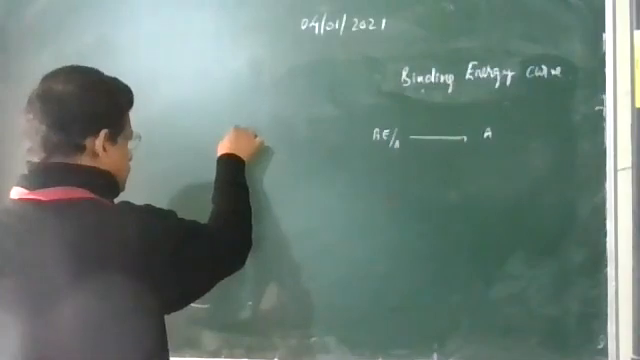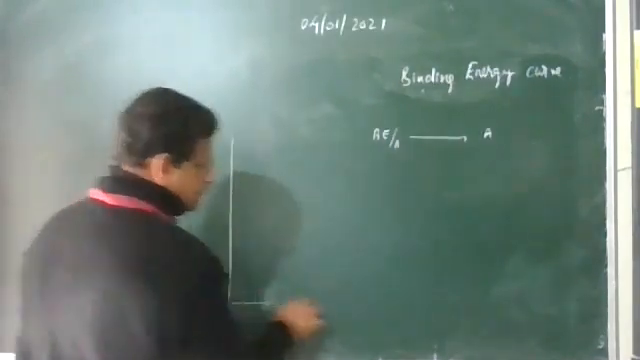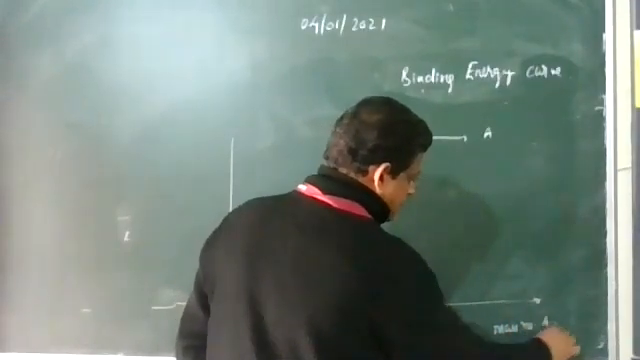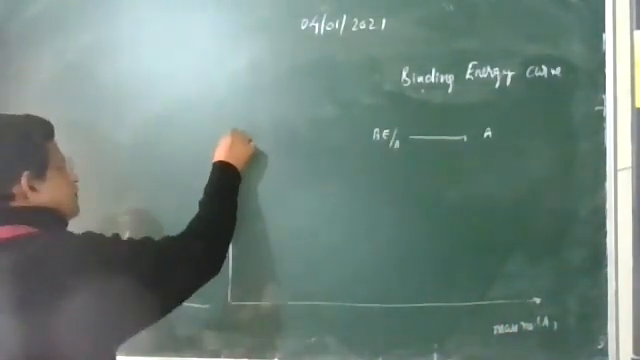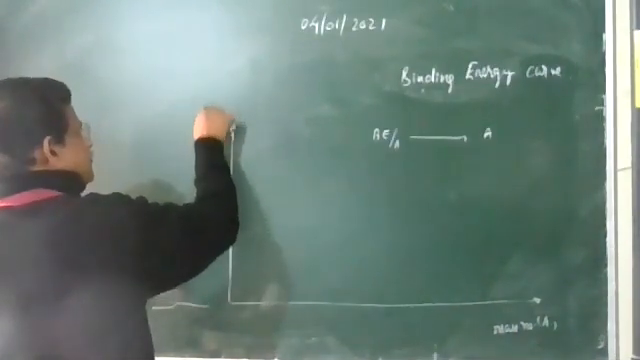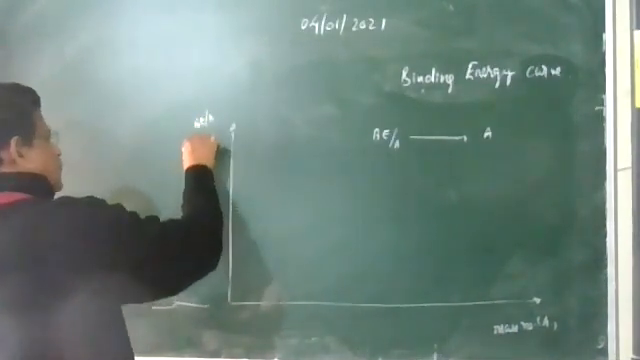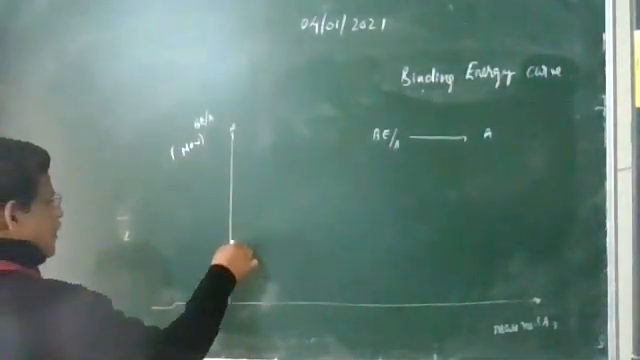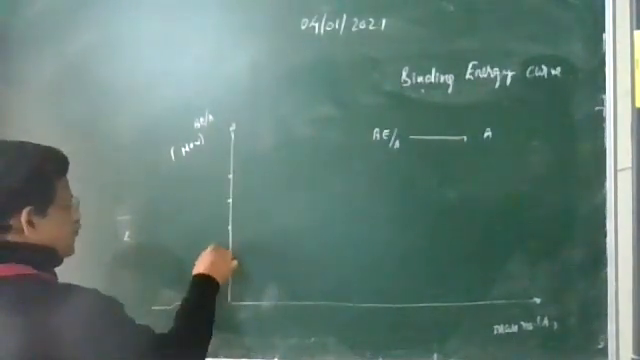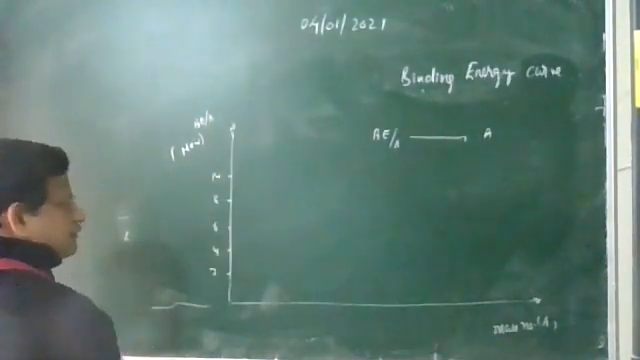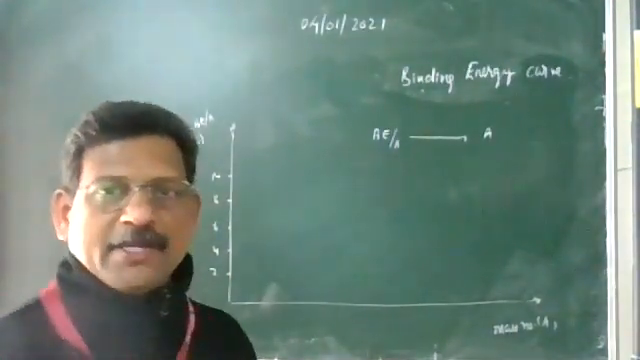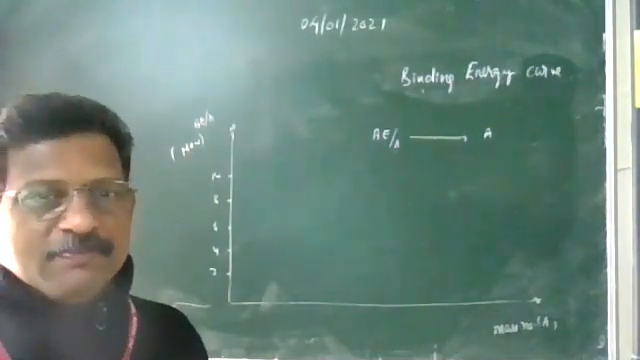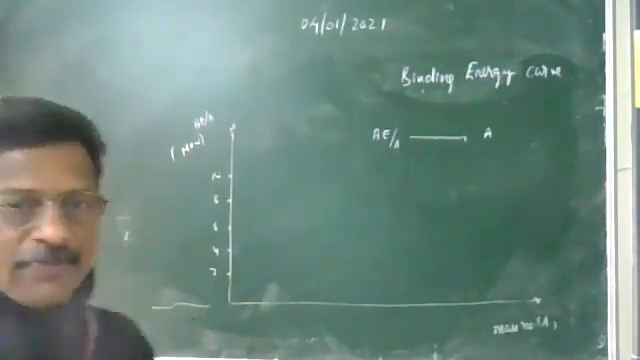Binding energy per nucleon is on one axis, and the mass number A is on the other. This is binding energy per nucleon in MeV. And these values are marked here, maximum 2, 4, 6, 8, and 10. The highest binding energy per nucleon is 8.85, for iron 56. That is the maximum.